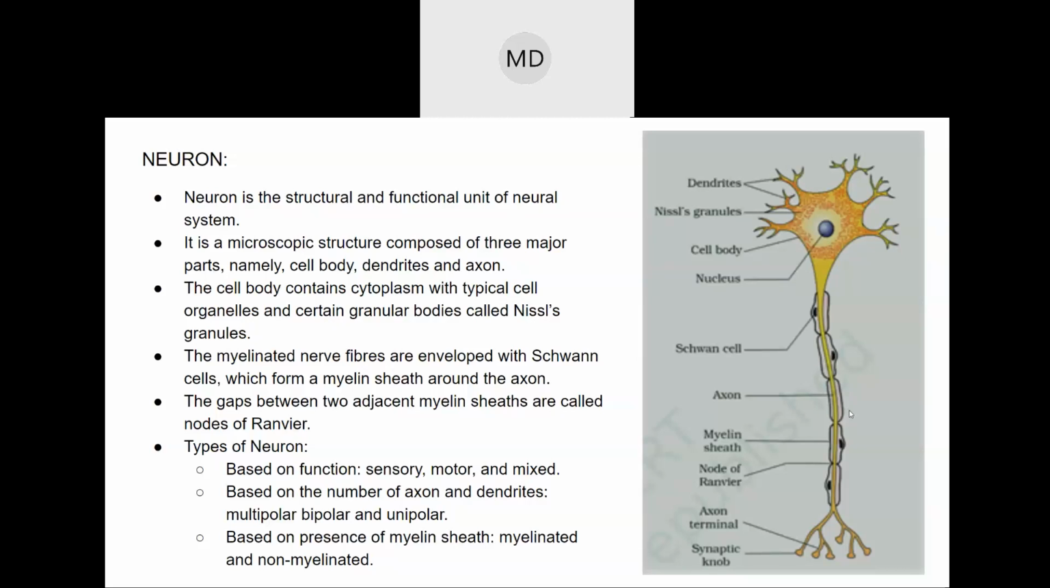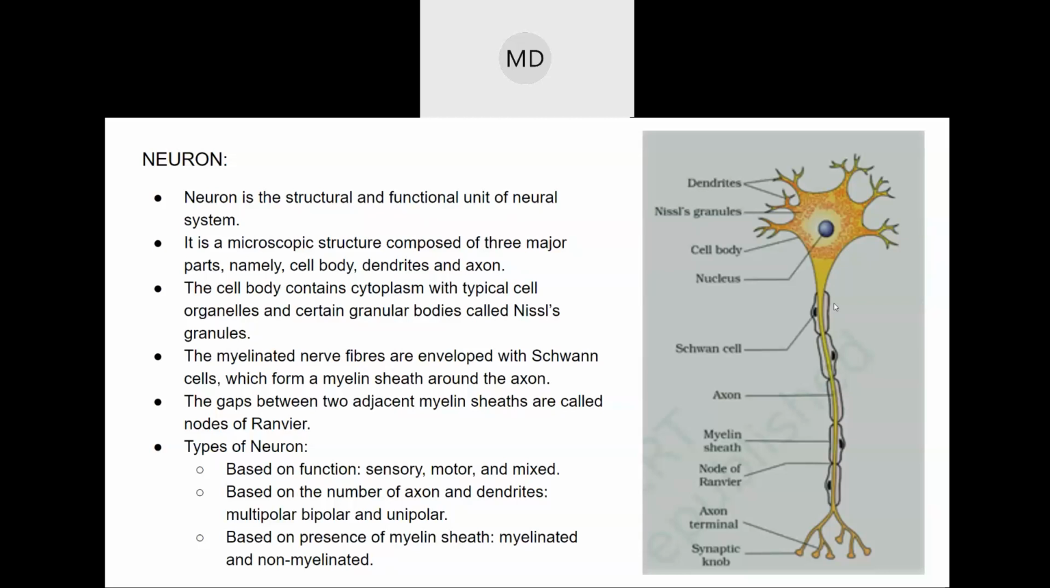Since this is a cell, this is not a tree or something, this is a cell. Like while we were discussing blood cells, we saw that the structure of a platelet is like a star-shaped thing, and the shape of red blood cells is like a button. In the same way, the structure of a nerve cell is like this.